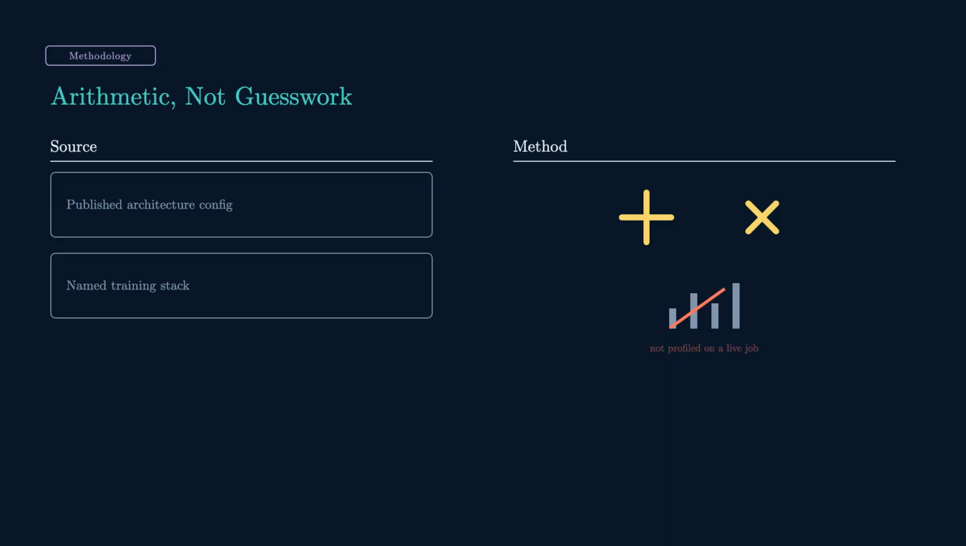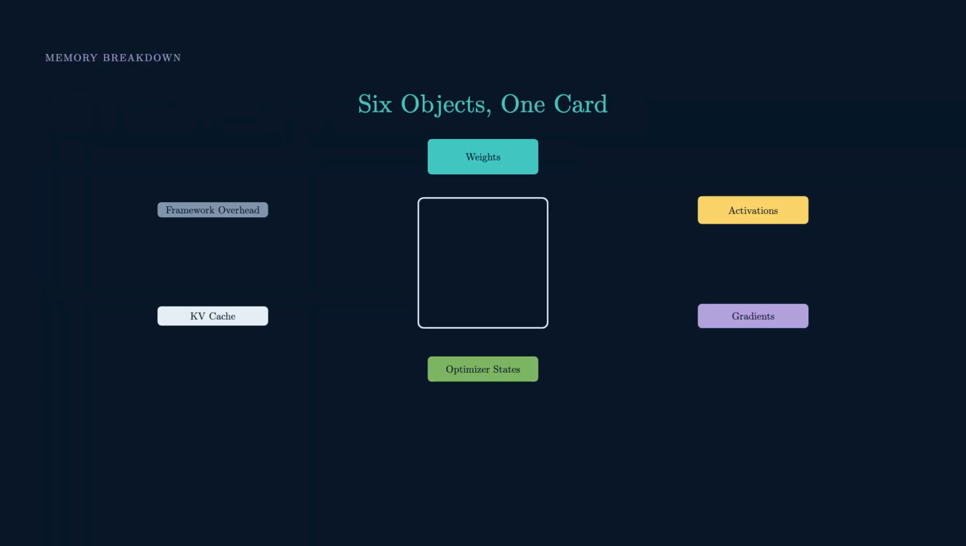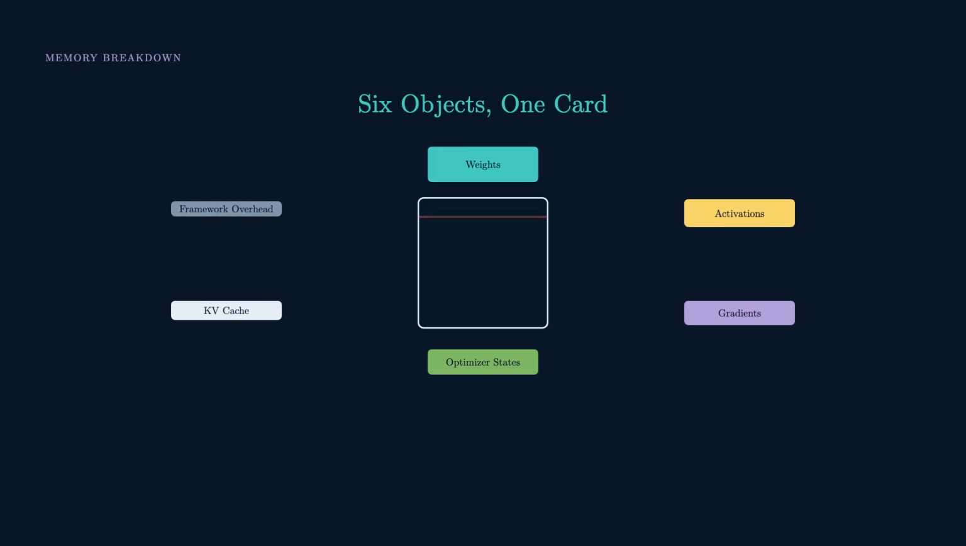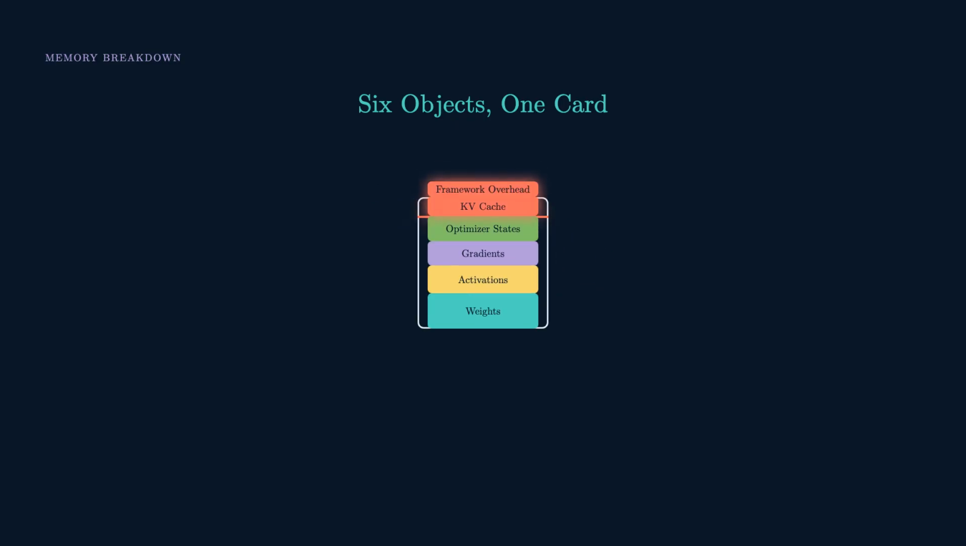None of this was profiled on a live running job. It's a bill you can compute on paper before you ever launch. Running total starts at 0. 6 distinct objects, all competing for the same VRAM. Weights, activations, gradients, optimizer states, CUDA cache, framework overhead. And an out-of-memory error is just this, the active ones adding up to more than the card holds.